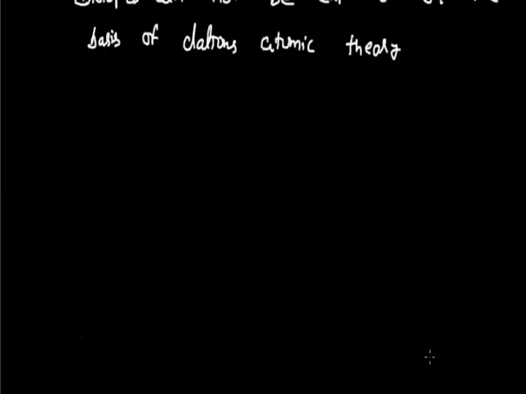The next and final demerit of Dalton's atomic theory is that it cannot explain the presence of isobars. As we have read initially, there may be one kind of similarity between the atoms of two different elements. For example, if I take argon and compare it with calcium, they have different chemical properties, different size and different density, but the one similarity between them is the mass number, which is 40 for both, the same value.